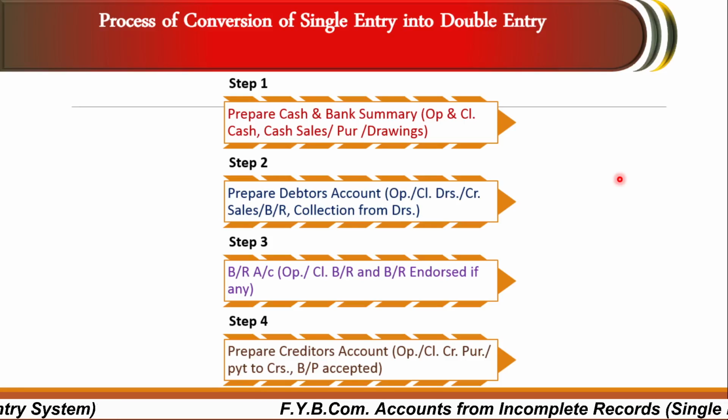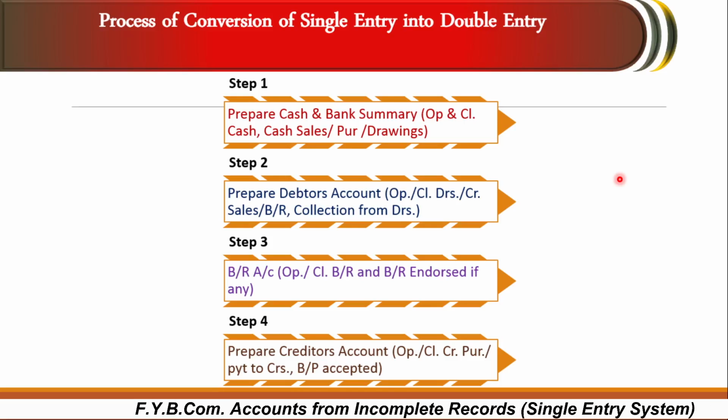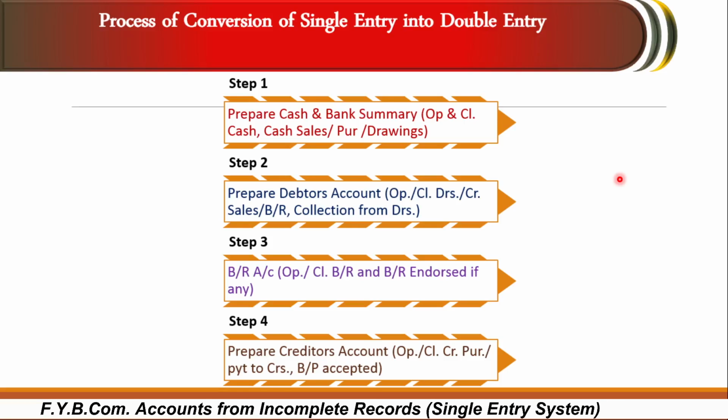Bills receivable collection from debtors. So this is the second step of conversion of single entry into double entry. Third one is bills receivable account, through which we can calculate the opening balance, closing balance, bills receivable and bills receivable endorsed if any. And fourth step is prepare creditors account, where we have to maintain the opening balance, closing balance, as well as creditors purchases, payment to creditors and bills payable accepted if any.